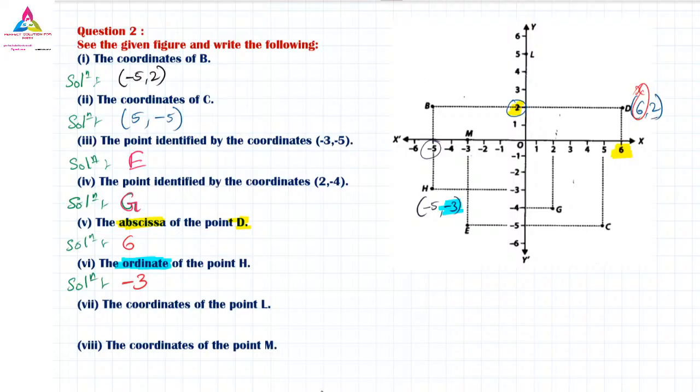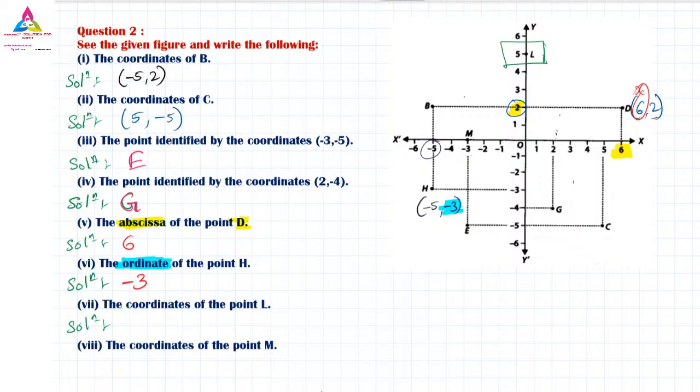Lastly, again they have given the coordinate of L. What is the coordinate of L? L is here. What is the coordinate of this L? You have to mention the coordinate of this L. Several students will go wrong here because some of them find it difficult to answer.